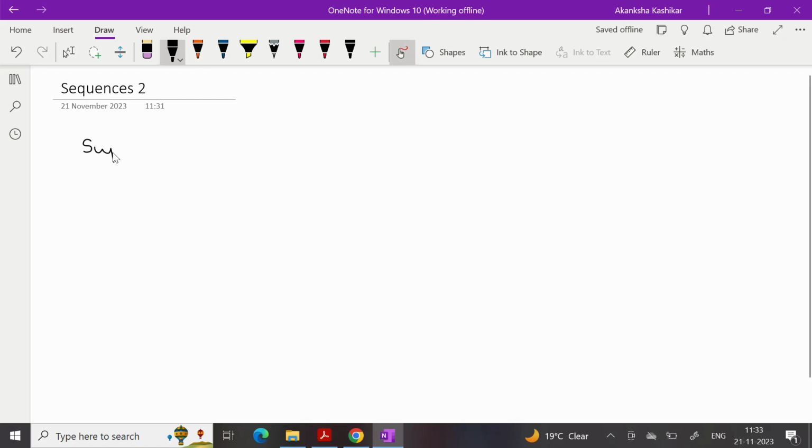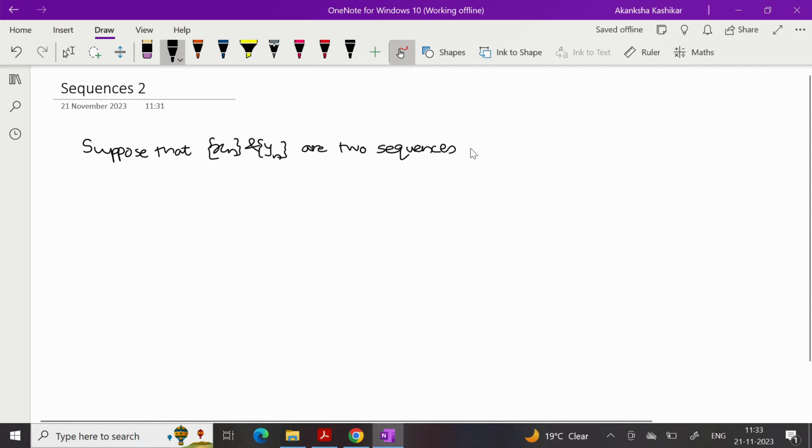So suppose that xn and yn are two sequences which differ only for finitely many natural numbers.